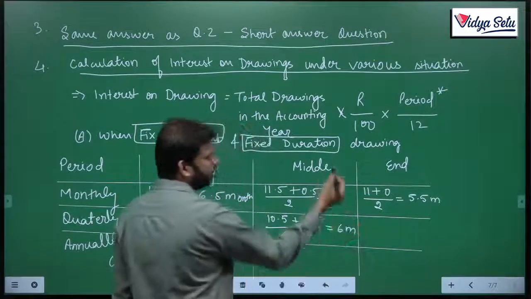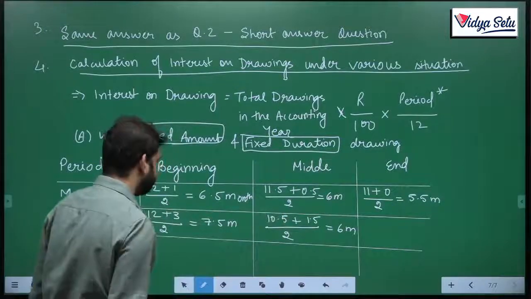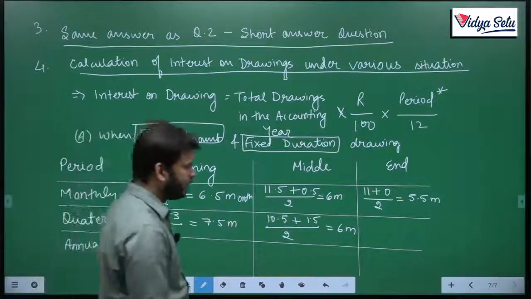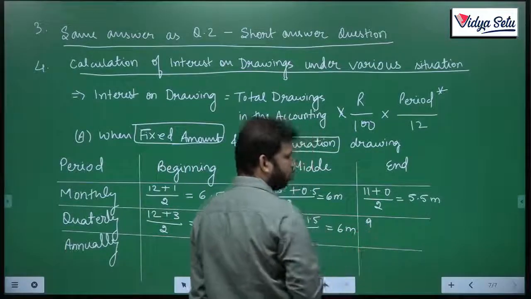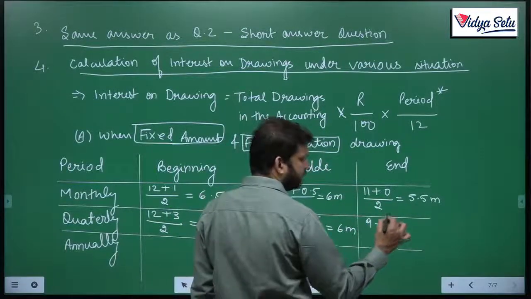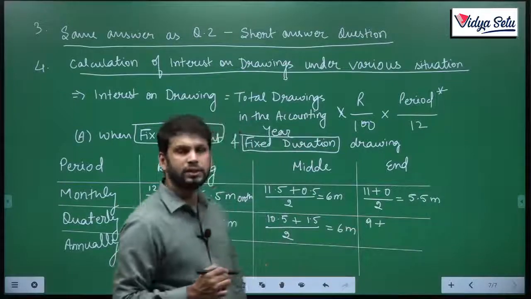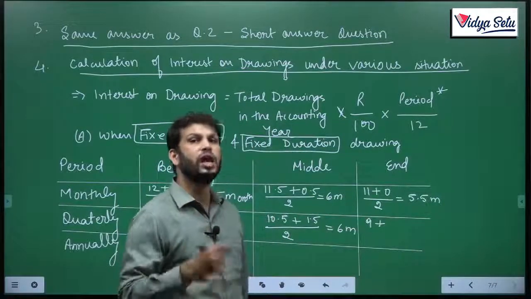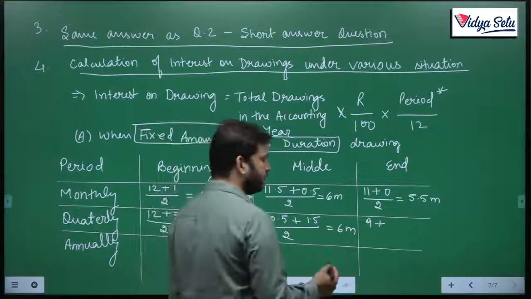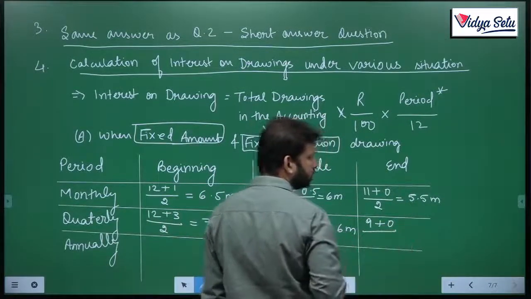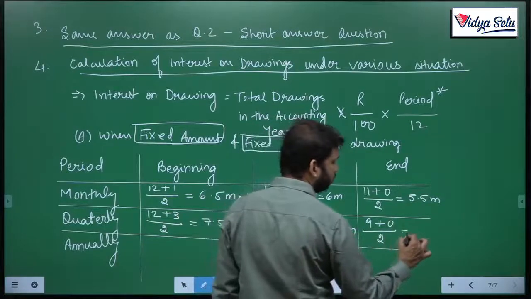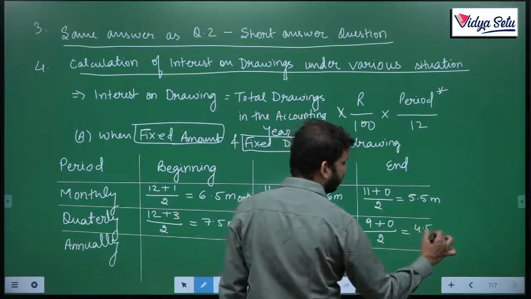Always remember that in the middle the answer will always be 6. And in the end, I am withdrawing money at the end of the first quarter, so I use the money only for 9 months, and the last withdrawal I made on 31st, the last day of the last quarter. So I used it for 0 days, 9 plus 0 upon 2, that is 4.5 months.